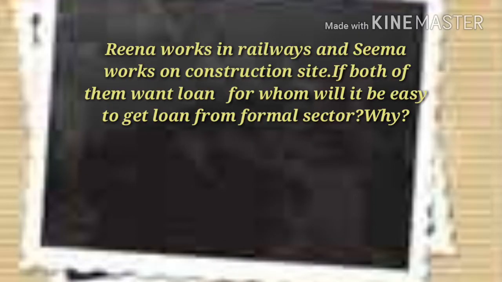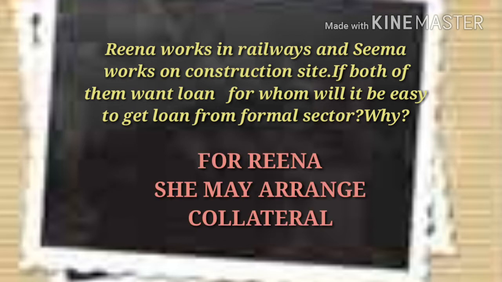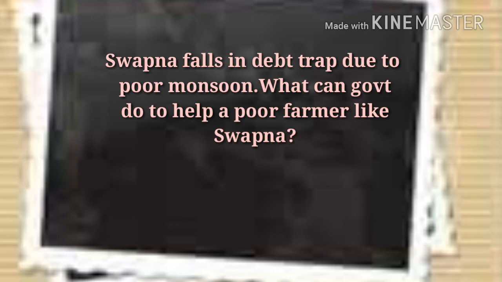Reena works in railways and Seema works on construction site. If both of them want loan, for whom will it be easy to get loan from formal sector and why? The answer would be that Reena will be able to get the loan because she may arrange the collateral in a better way. And then you have to write the difference between formal and informal sectors in this answer.